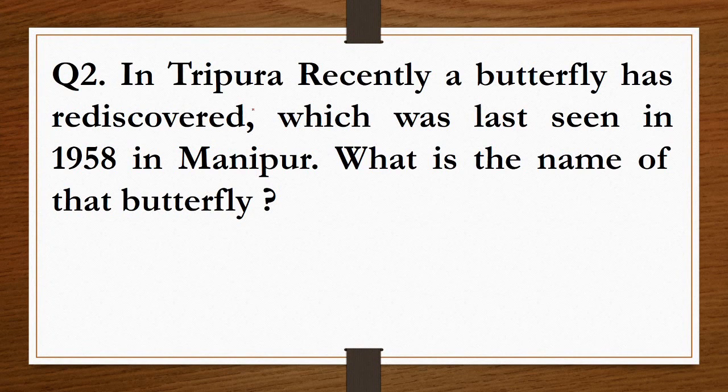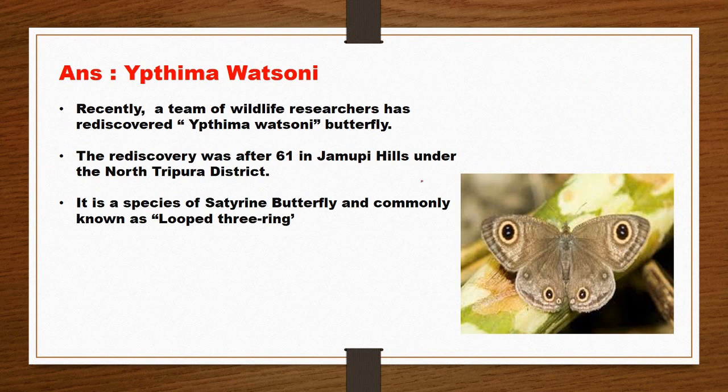Now the next question is, in Tripura, recently a butterfly has been rediscovered which was last seen in 1958 in Manipur. What is the name of the butterfly? The answer is Euploea watsoni. The name of the butterfly is Euploea watsoni. You can see the image of the butterfly.